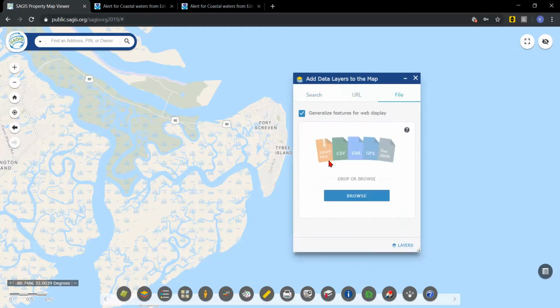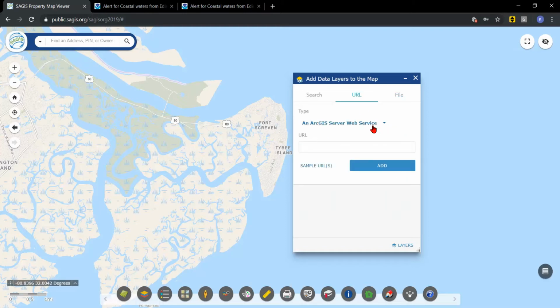Note that you can upload KML, which is a Google Earth format, shapefile, if zipped, from Esri products, GPX, which is a common file format output by GPS receivers, and CSV, if you have a CSV or Excel table that contains either addresses or coordinates with features that can be geocoded. You can upload the table, and then it will place points on the map for these features.